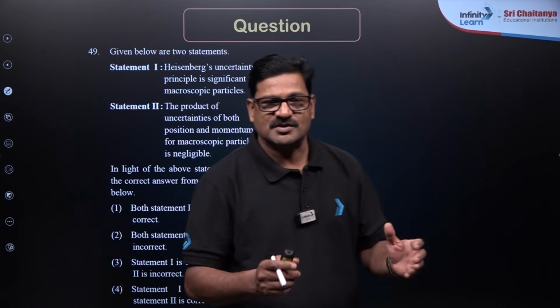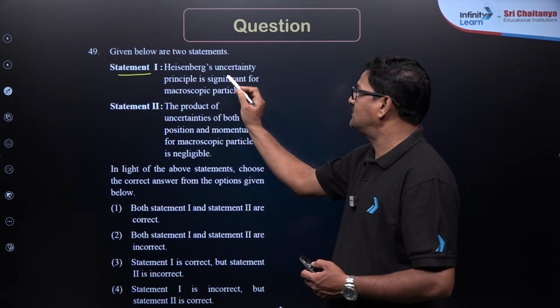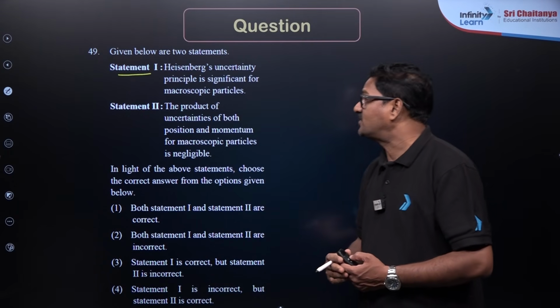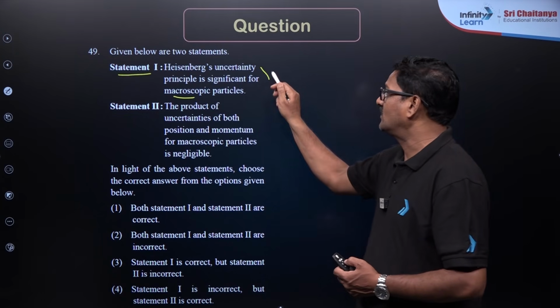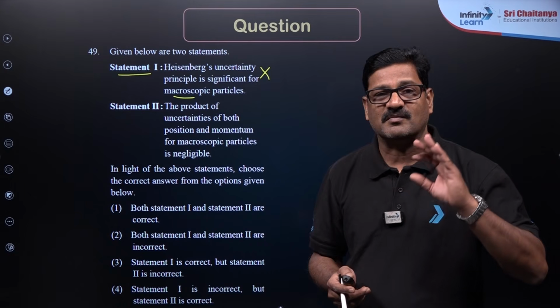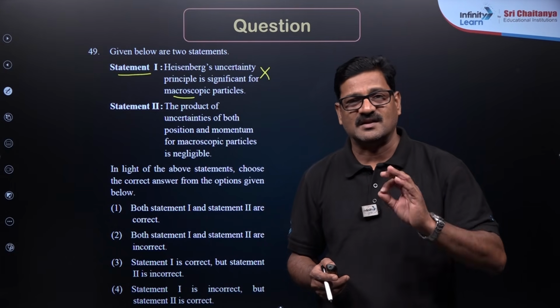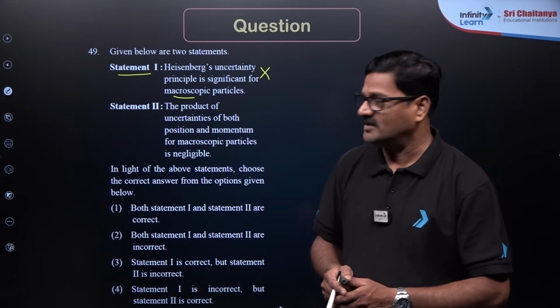Students, here is a question from statement 1 and statement 2. Statement 1: Heisenberg uncertainty principle is significant for macroscopic particles. Absolutely wrong. Heisenberg uncertainty principle is significant for microscopic particles like electrons and moving subatomic particles.